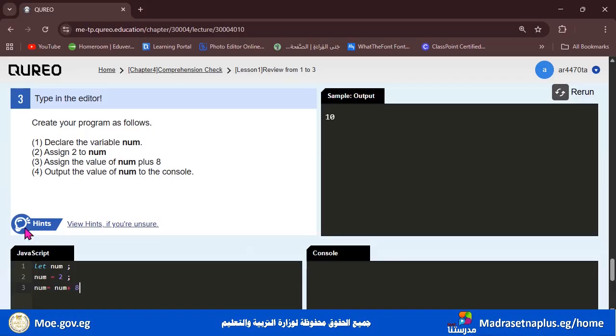And the final thing here tells you to output the value of num to the console.